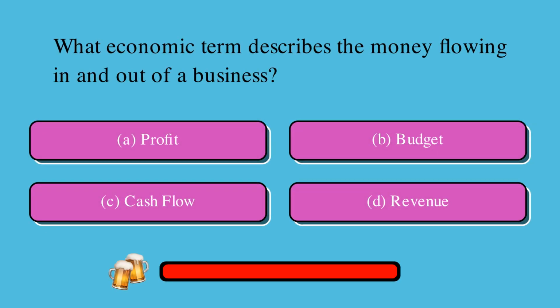What economic term describes the money flowing in and out of a business? Is it A, profit, B, budget, C, cash flow, or D, revenue? The correct answer is C, cash flow.